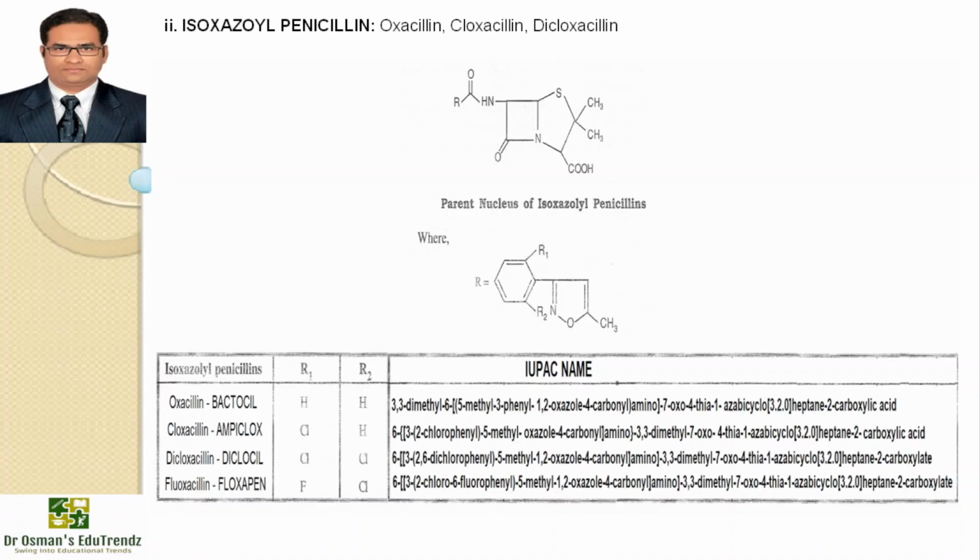Oxacillin available with the brand name Bactrocel, replacement with R and R2 will give the structure, and IUPAC name is mentioned on the screen. Cloxacillin is again available with the brand name Ampiclox, and replacement with R1 is Cl and H is for R2, and IUPAC name is mentioned on the screen. In cloxacillin, the chlorine atom ortho to the position of attachment of the phenyl ring to the isoxazole ring enhances the activity of cloxacillin.